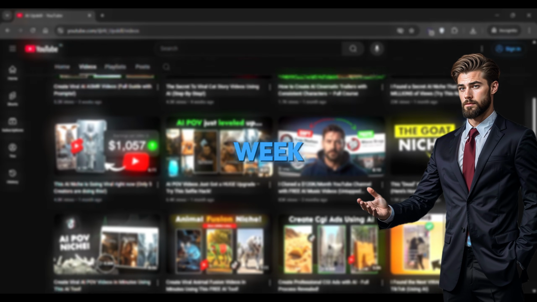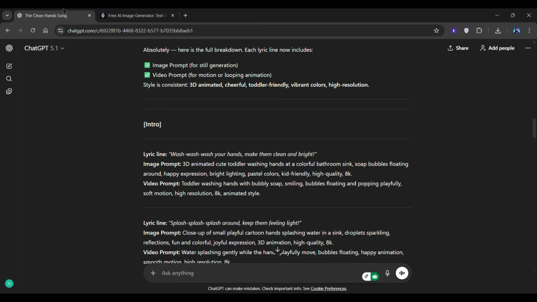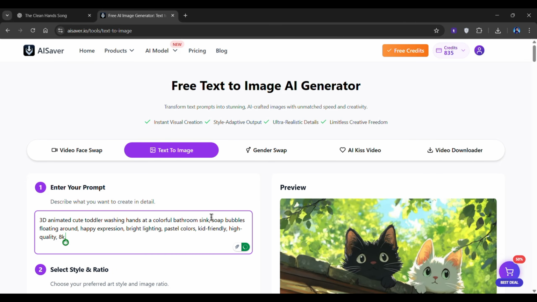Start by selecting the text-to-image feature. Go back to ChatGPT, grab the first image prompt, and paste it directly into AI Saver.